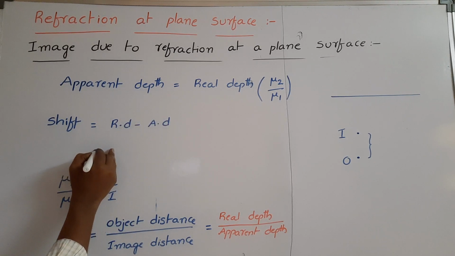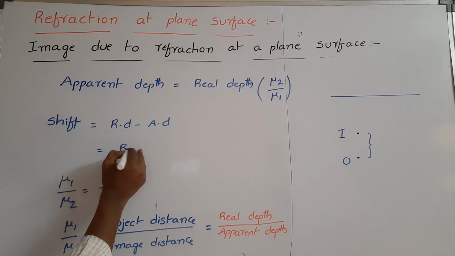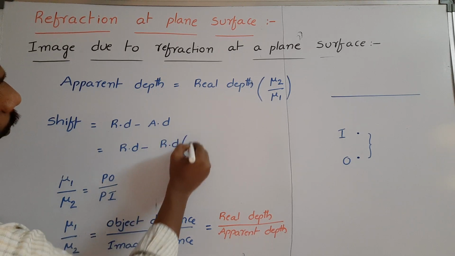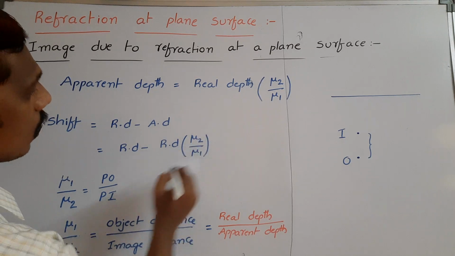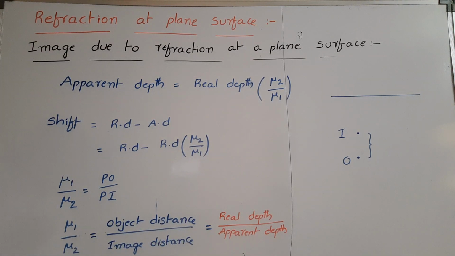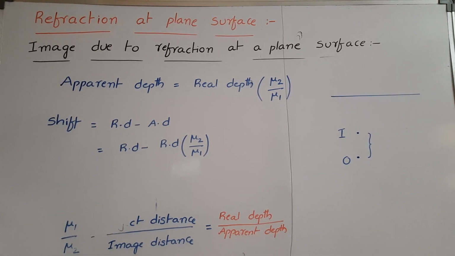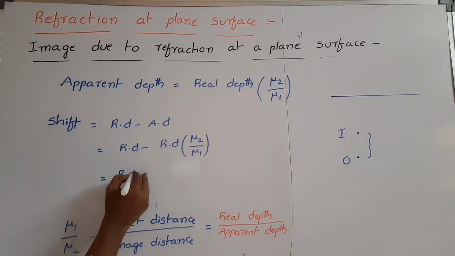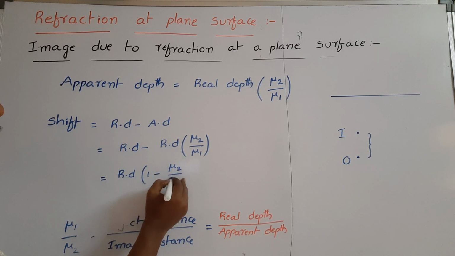Real depth minus apparent depth is equal to real depth minus real depth into mu2 by mu1. If you take real depth common, shift is equal to real depth into 1 minus mu2 by mu1, we can write.